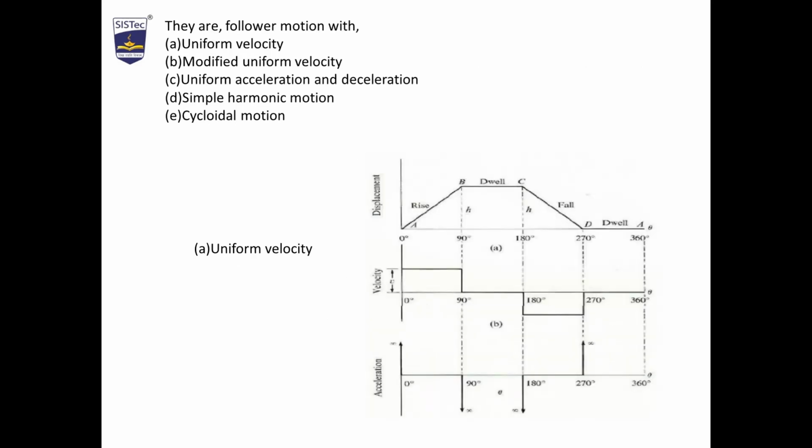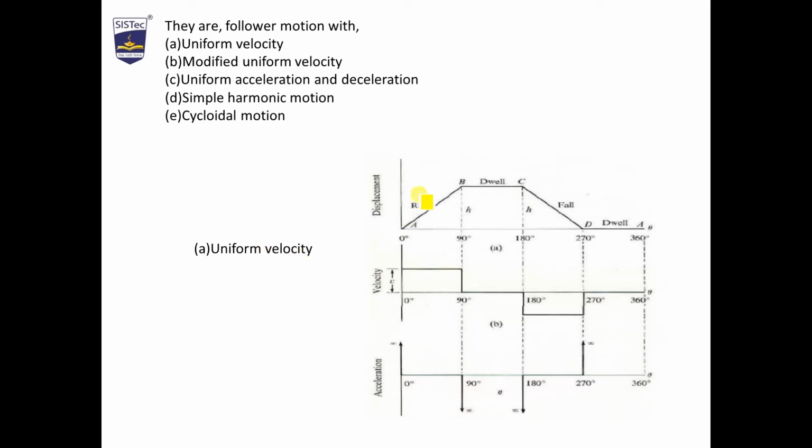The different motion which we are getting are uniform velocity, modified uniform velocity, uniform acceleration and deceleration, simple harmonic motion, and cycloidal motion. So we are able to see that when cam is moving, we get different types of motion of the follower. Follower can move uniformly, modified uniform, uniformly accelerated and decelerated, simple harmonically, or cycloidal motion.